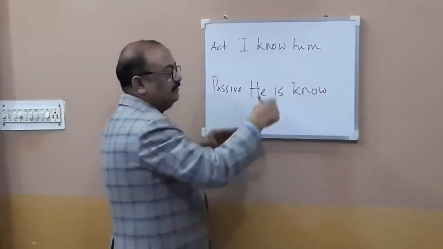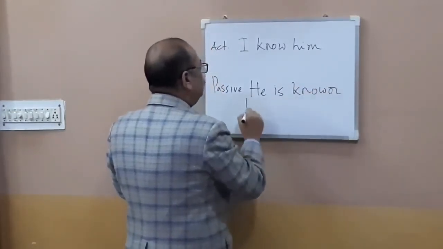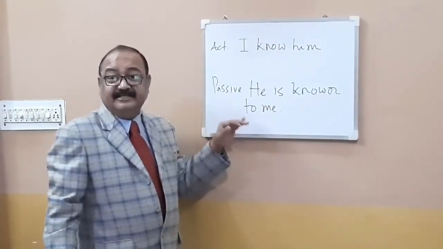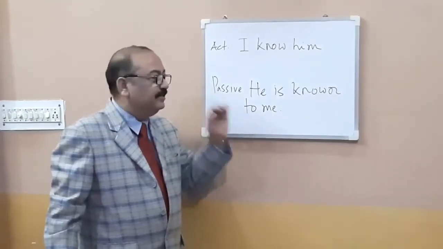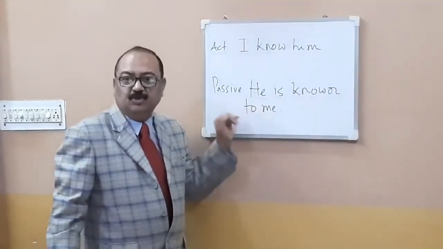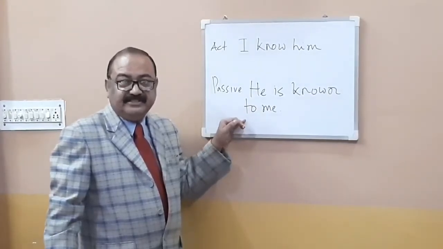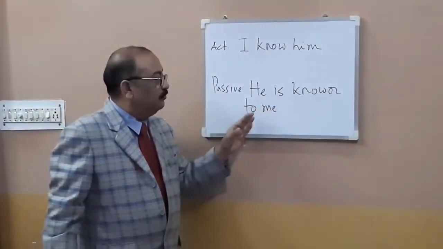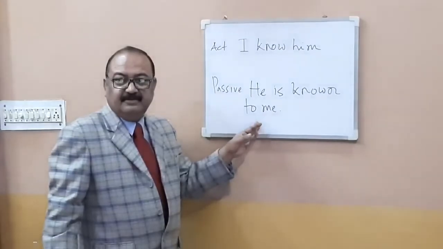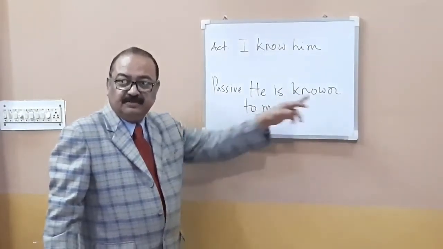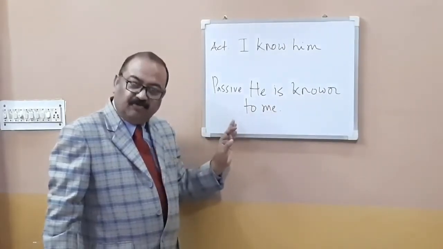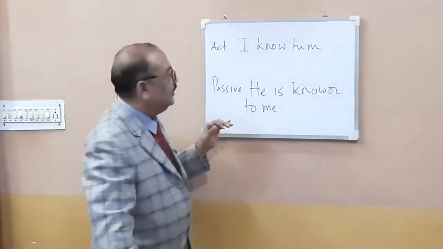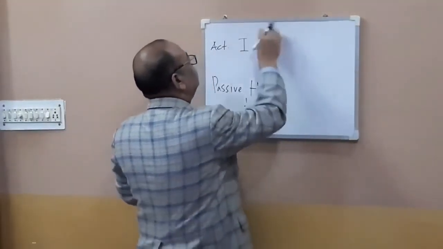We are going to write five or six sentences. Remember that it is not necessary that you always have "by" before the object, because there are certain words which go together. We have a preposition which comes after "known". Known is followed by "to". We cannot have "by" here. He is known by me is wrong. He is known to me. Let us take more examples.